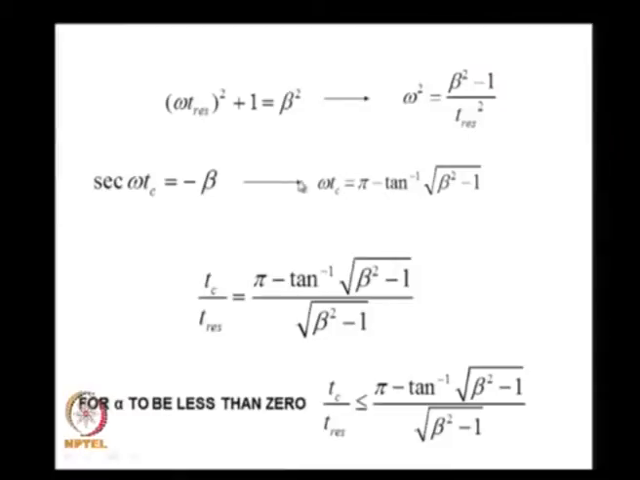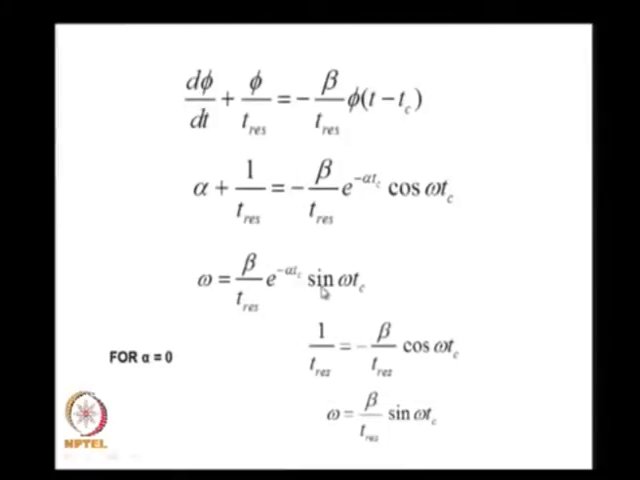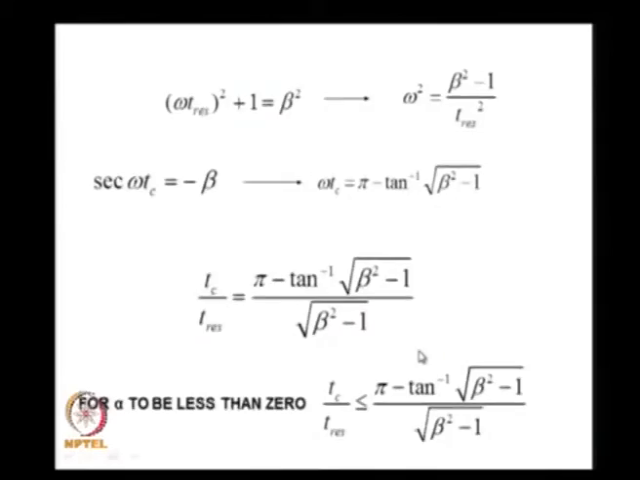I also get from the second equation here, I can now write the value at Tc, that means I get the value of cos omega Tc as equal to 1 over T residence, which cancels, so it becomes minus 1 over beta, which means it is in the third quadrant. Therefore I can write the secant of omega Tc as equal to minus beta, or the value of omega Tc is equal to pi minus tan inverse of the square root of beta squared minus 1.